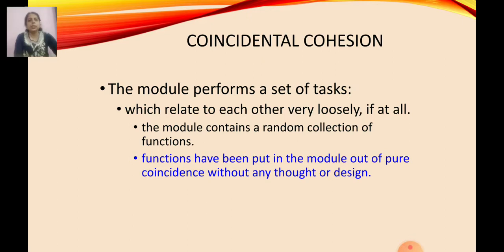So first is coincidental cohesion. The module performs a set of tasks which relate to each other very loosely, if at all. The module contains a random collection of functions. Means in a module, if there is a random collection of functions, they are not related to each other. Okay, the module has many functions and they don't depend on or relate to each other, then it is known as coincidental cohesion. So it is a very low degree of cohesiveness.